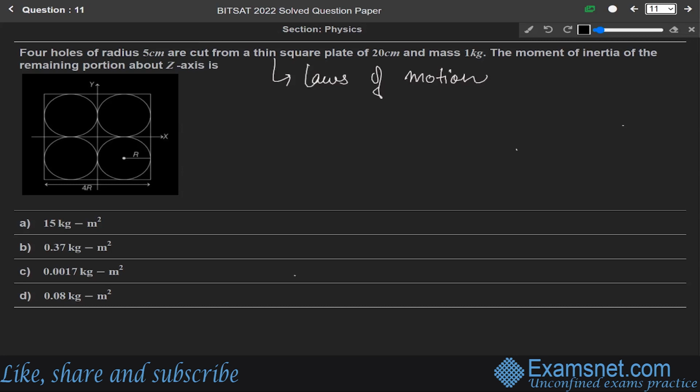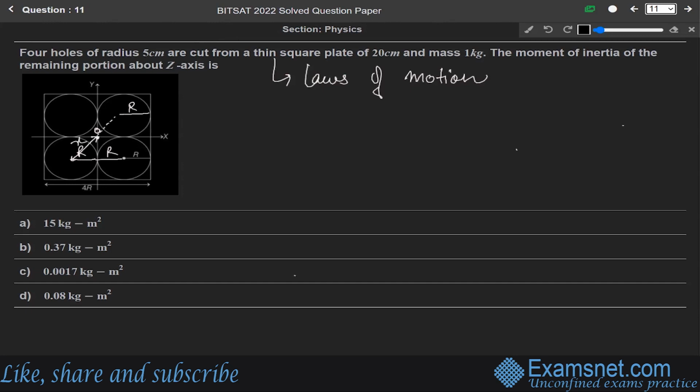First of all, let us say each hole has a radius of r. This one is also r, this one is also r. Let us say this is the center of the plate, point O. And the distance of this point O from the center of this hole is x.